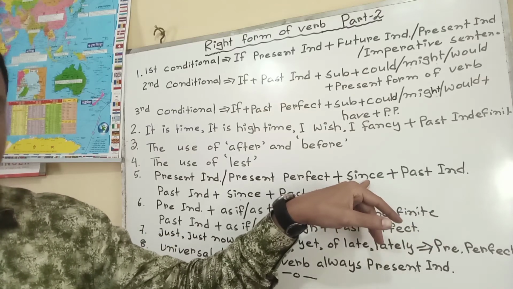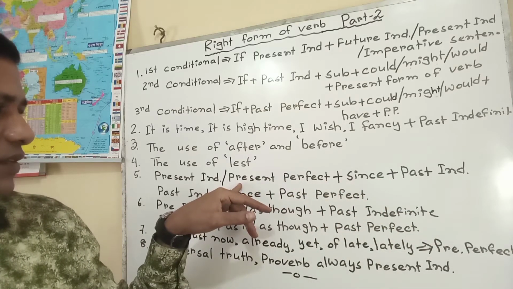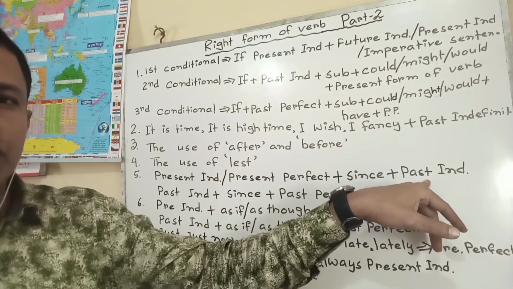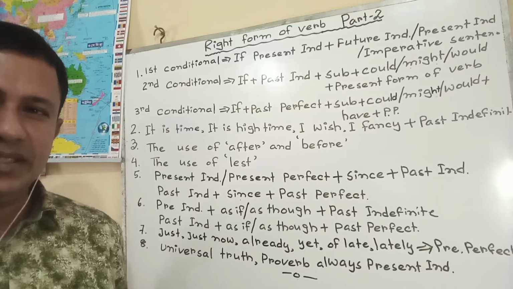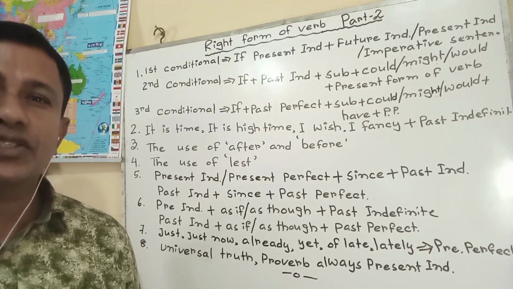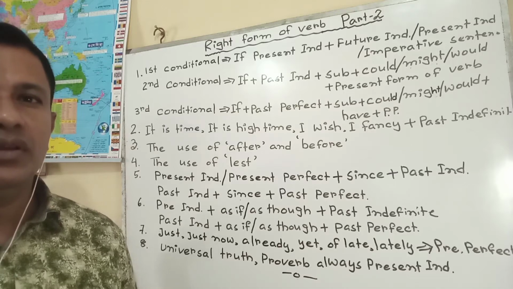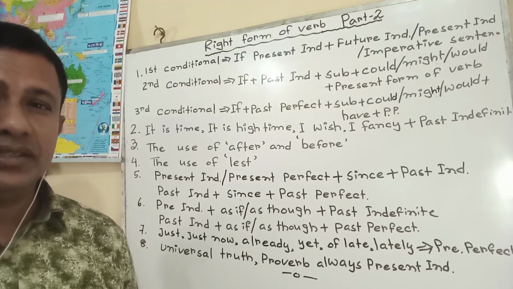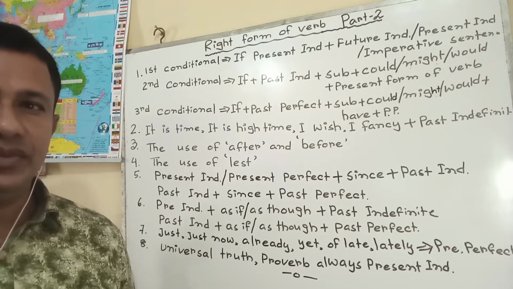Number 5. Present indefinite or present perfect plus since plus past indefinite. In case of since, if we find present indefinite or present perfect before since, past indefinite will be there. Such as, it is many years since I saw you. Many days have passed since I saw you. In this way.